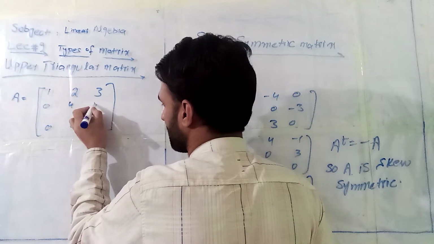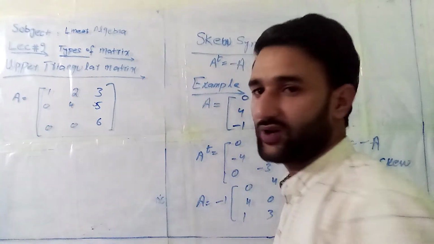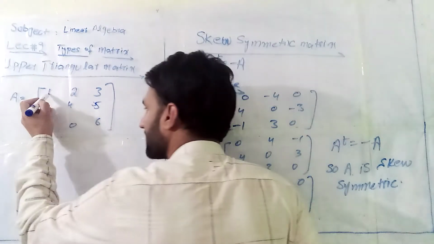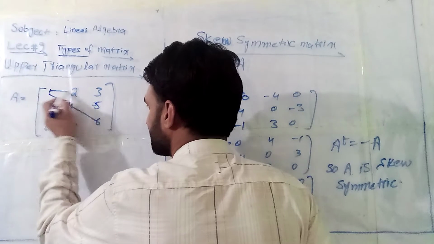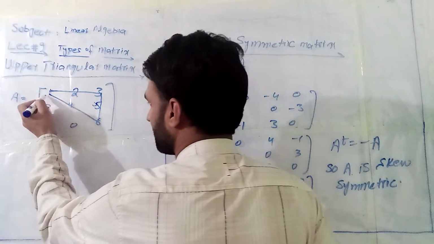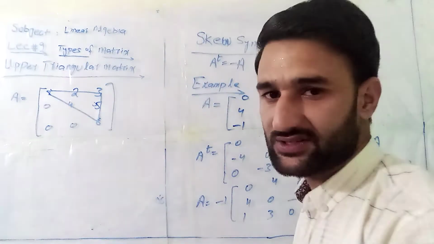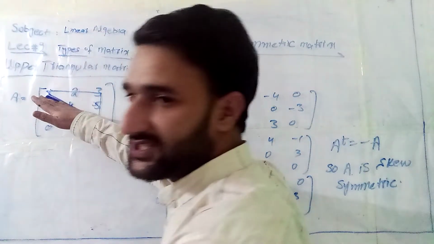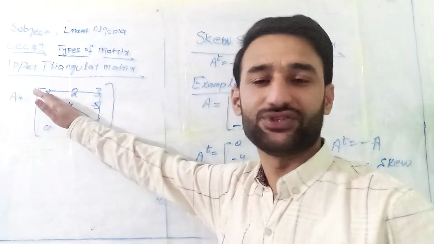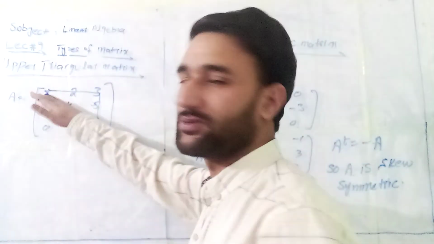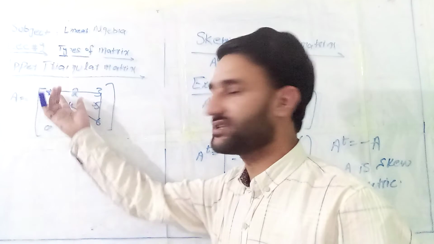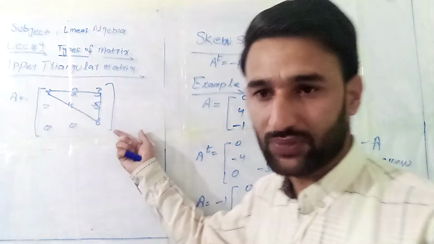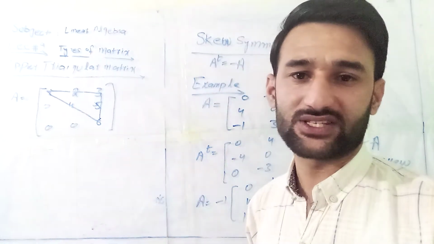There is a proper pattern here. For an upper triangular matrix, remember one thing: you can notice a triangular shape, right? In the matrix, there is the principal diagonal. Below the principal diagonal, the entries must be 0, and above the principal diagonal, the entries are non-zero, right?